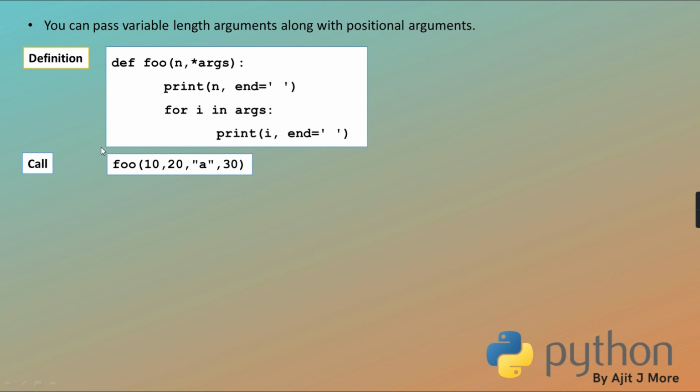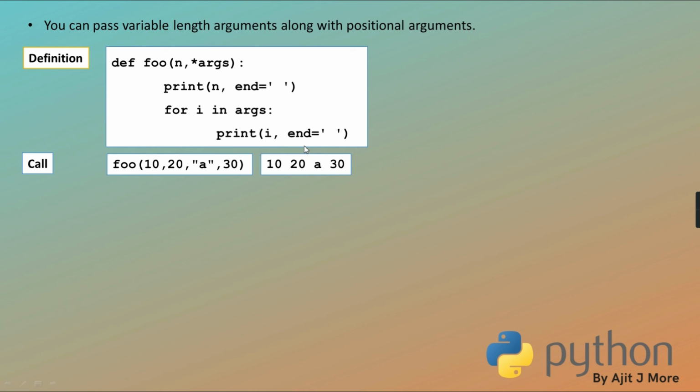So first value 10 will sure come in n, and all the remaining are packed into a tuple. You understanding or no? So 10 is copied in n, and all the remaining values are packed into a tuple, and that will come here. So 10 is printed, and then from the tuple one by one values are fetched, they are printed.